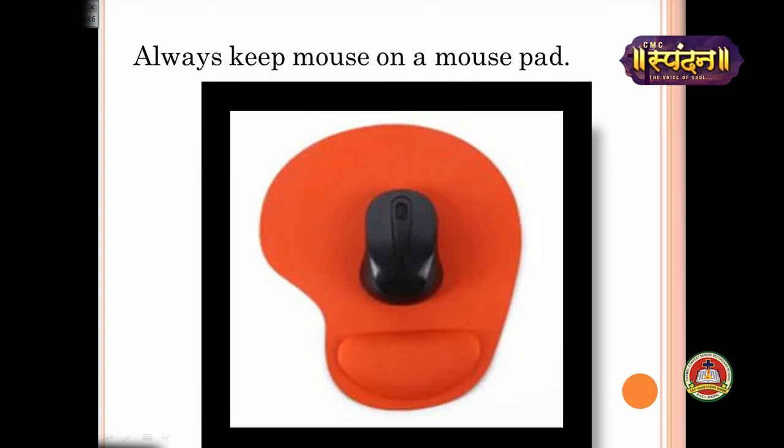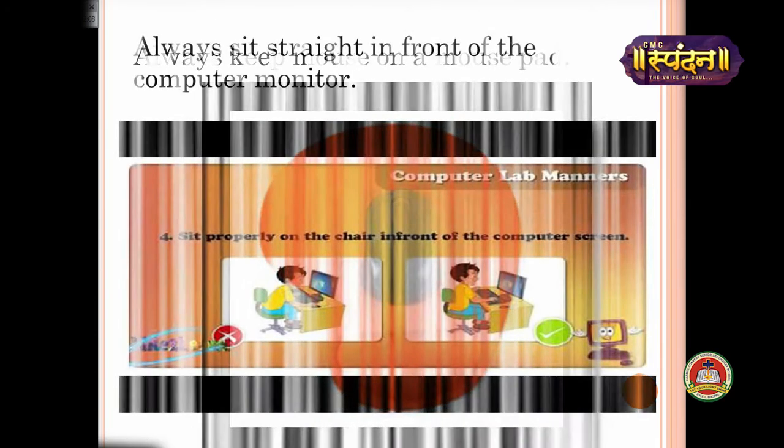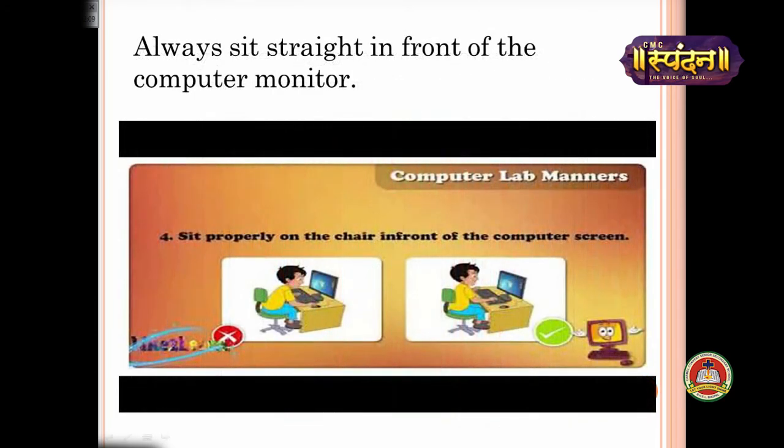Now next point is that you sit straight. Always keep your posture correct when you are working on a computer. You are seeing two pictures here. In one picture a boy is sitting with his back bent, and here the back is straight. When you sit straight in front of the computer, it is good for you, otherwise you will get back pain. So always sit straight in front of a computer in your chair.